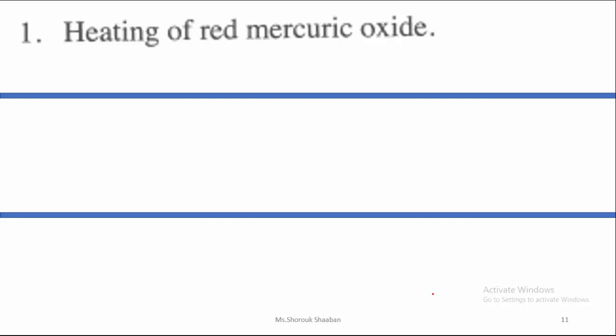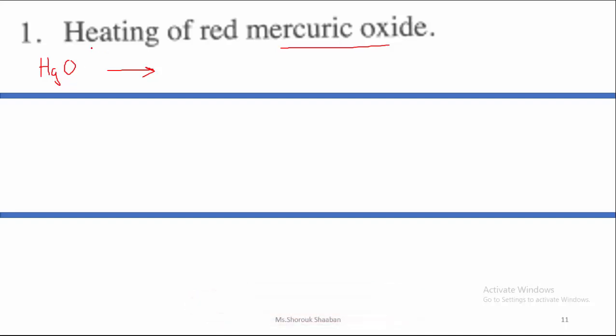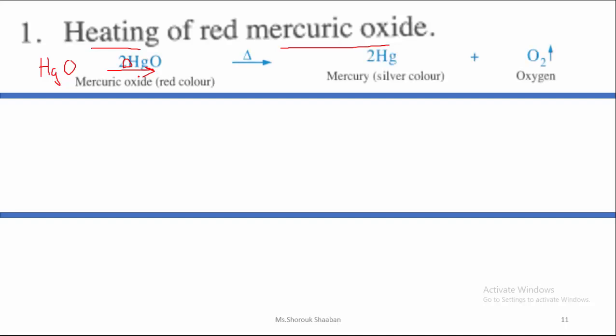So here the first question is, heating of red mercury oxide. Mercury oxide. I can remember that mercury has a symbol Hg, and oxide means that I have oxygen. So what will happen to them? Will I add another compound? No, I will just make heating. So I will add here a triangle which refers to the heat. After I heat a metal oxide, we said we will get what? We will get the metal and the oxygen. So I will get mercury plus oxygen.